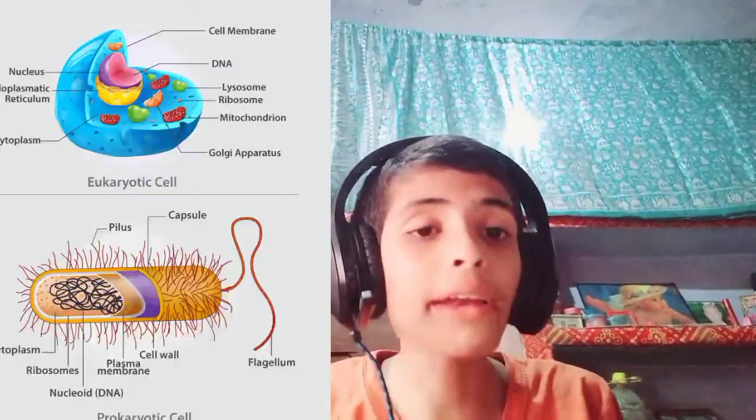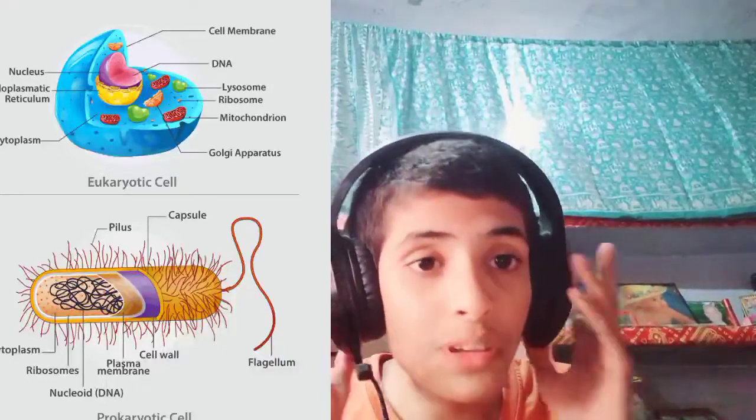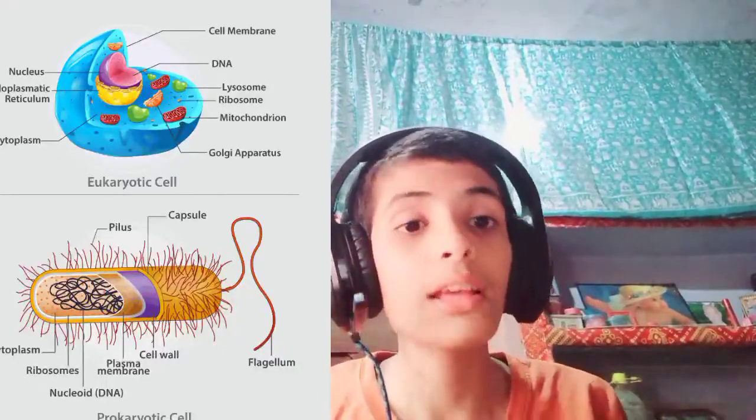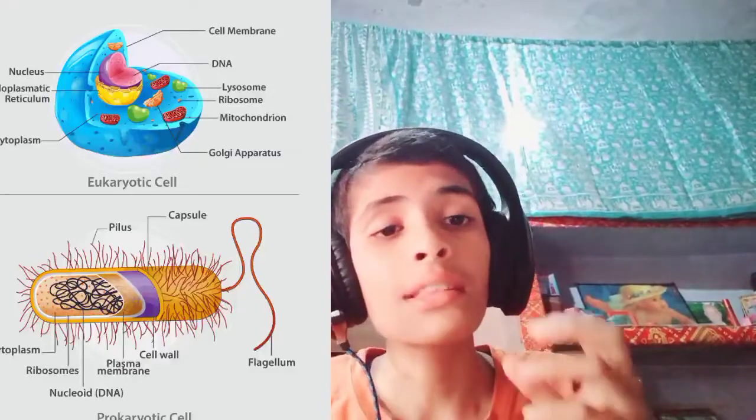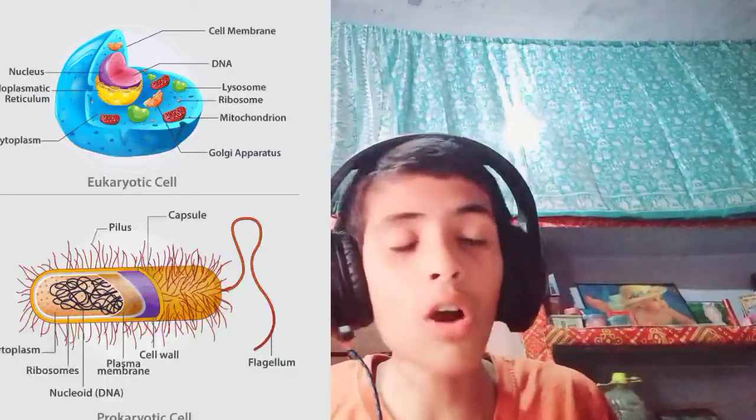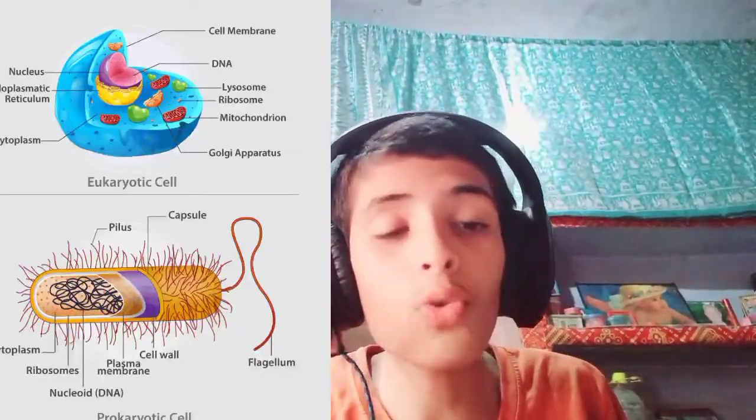First, cells are divided into two types: plant cell and animal cell. Based on a well-defined nucleus, cells are also divided into two parts: eukaryotic cell and prokaryotic cell. Prokaryotic cells, meaning primitive cells, do not have a well-defined nucleus or specific cell organelles. Eukaryotic cells have a well-defined nucleus and all the cell organelles. In humans we find eukaryotic cells, and in bacteria prokaryotic cells are found.